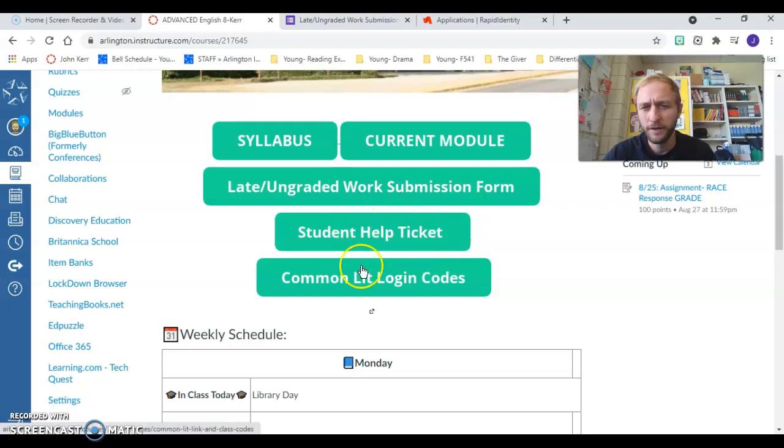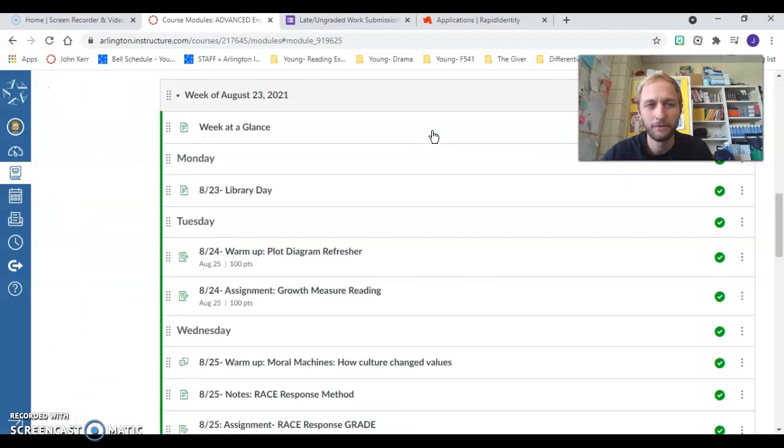Other buttons I've got: student help ticket, Common Lit login codes. Common Lit is a website that we use in 8th grade English quite a bit, and students have a video on how to create an account in Common Lit, and if they click on that button, it'll give them their class codes. And then current module is always a good one to go with. That'll take you right to this week's module.